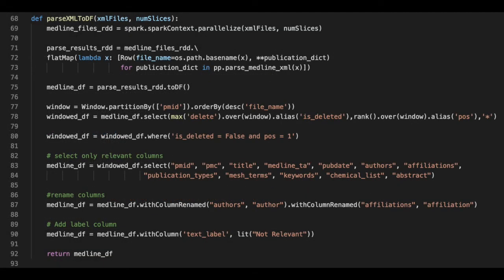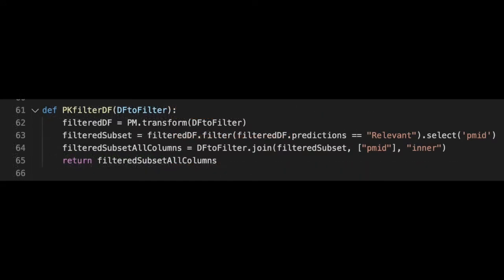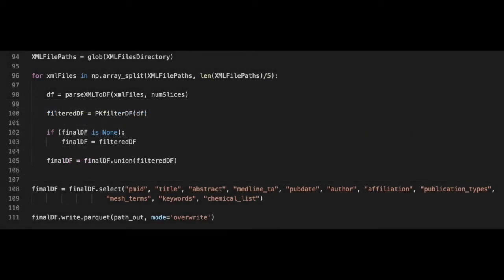The parse XML to data frame function is called, which uses a library called PubMed Parser to turn our XML data into a data frame, and then performs some data frame cleaning. This Spark data frame is then passed to the pkfilter data frame function, which uses our client's machine learning classifier to classify the papers provided as relevant or irrelevant. The return data frame is then added to the final data frame, which will contain the relevant subset of papers at the end. Finally, the data frame is customized a bit further before being written to our volume in the form of Parquet files.